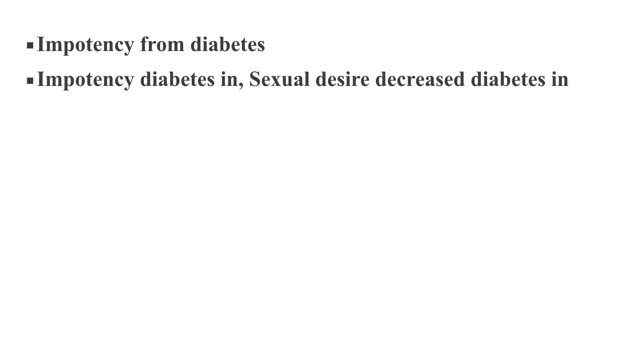Impotency from diabetes. Two rubrics are there: male erection wanting, diabetes in. Then another rubric, sexual desire decreased, diabetes in. The medicine is Cuprum metallicum, but for erection wanting, diabetes in, the most important remedy mentioned in the Synthesis repertory is Helonias. So you can refer other repertories also.